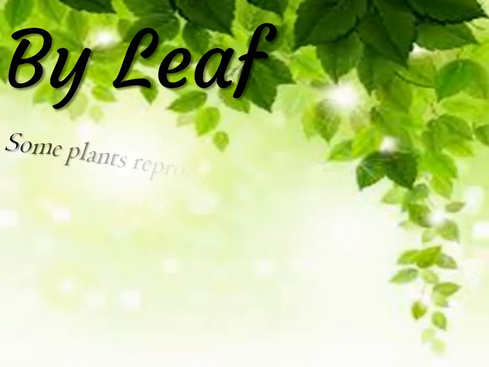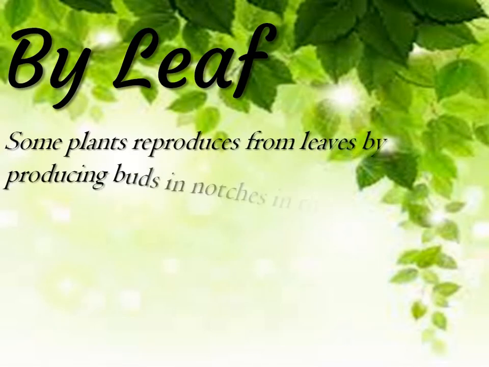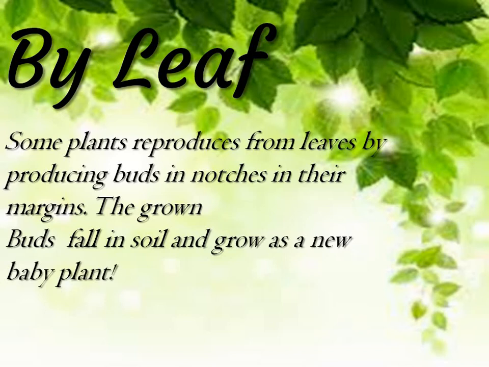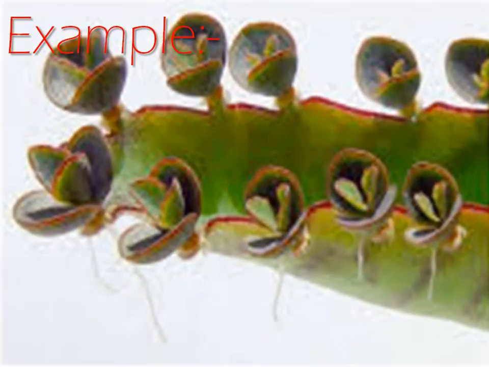By leaf. Some plants reproduce from leaves by producing buds in notches in their margins. The grown buds fall in soil and grow as a new baby plant. Example: Bryophyllum. Yes, as you can see, these Bryophyllum plants grow from axillary buds.